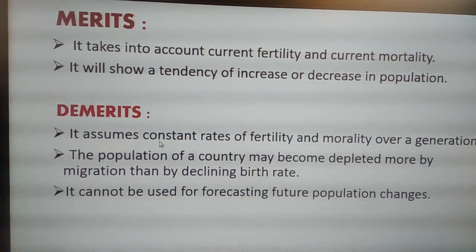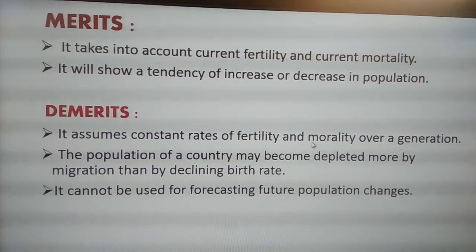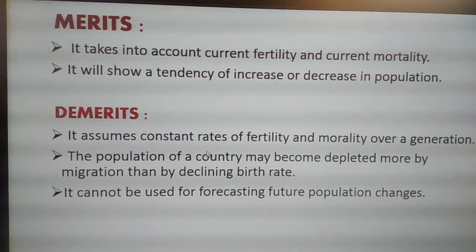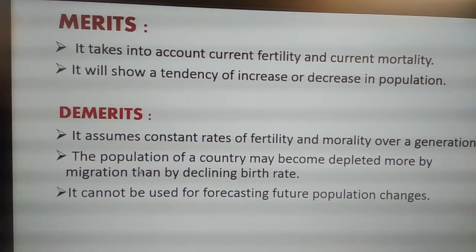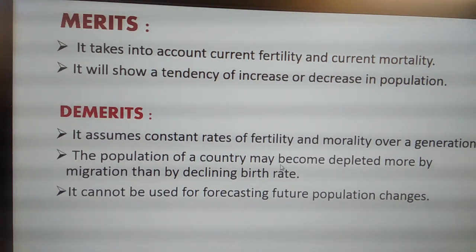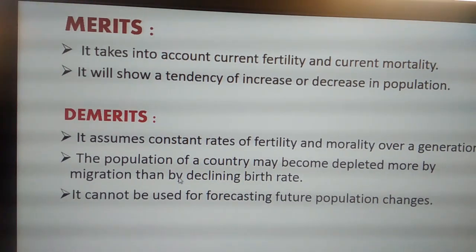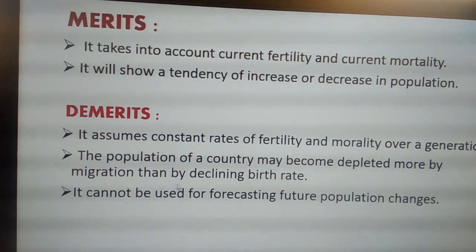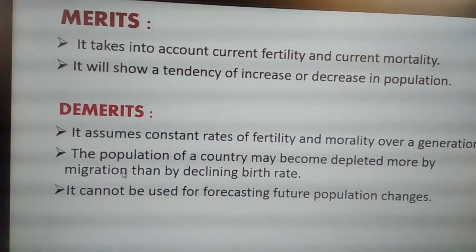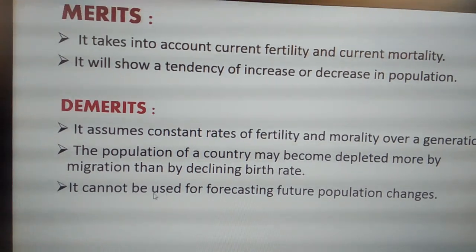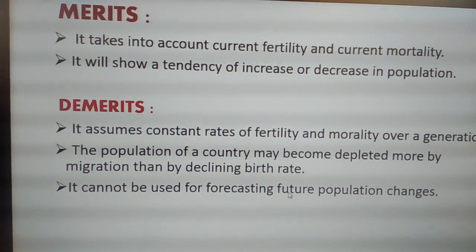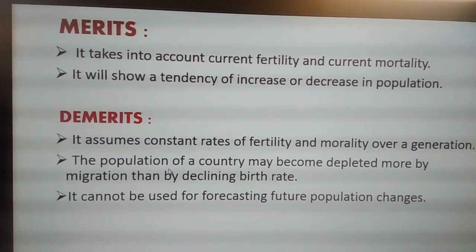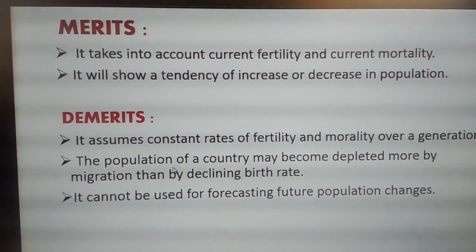Demerits. It assumes constant rates of fertility and mortality over a generation. The data is always a constant. The population of a country may become depleted more by migration than by declining birth rate. So you all know the meaning of immigration and emigration from the previous topics. It cannot be used for forecasting future population changes. So these are the merits and demerits of NRR.